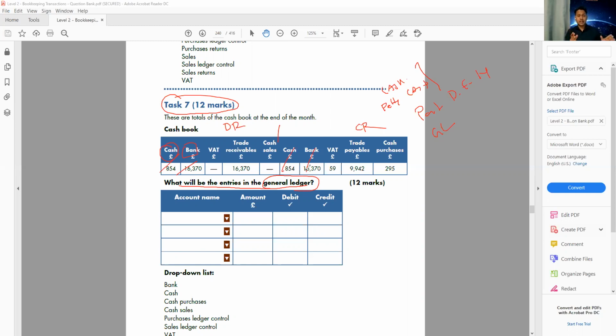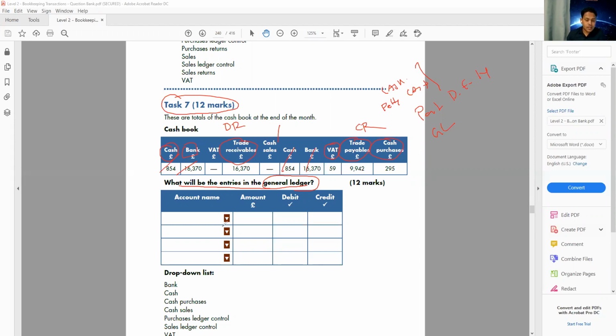Part of the general ledger means the book of prime entry is already done. Book of prime entry means taking everything. Part of the general ledger means for cash and bank, we don't have to take it. Now let's take the other entries we have. We have trade receivables, we have VAT, we have trade payables, and we have cash purchases. So let's have a look at what we're going to take and what we're not going to take.